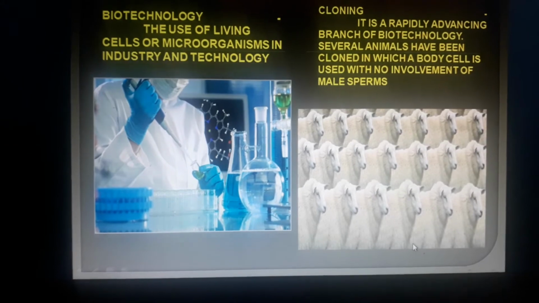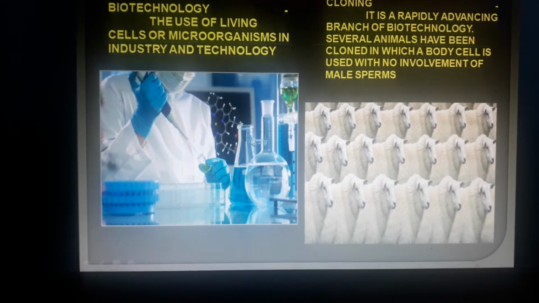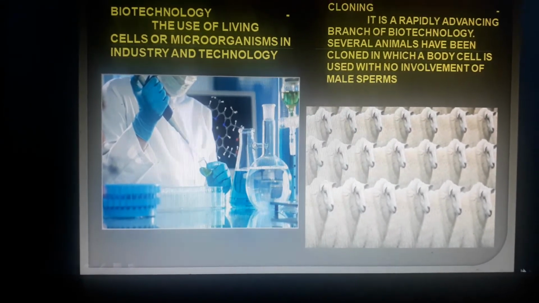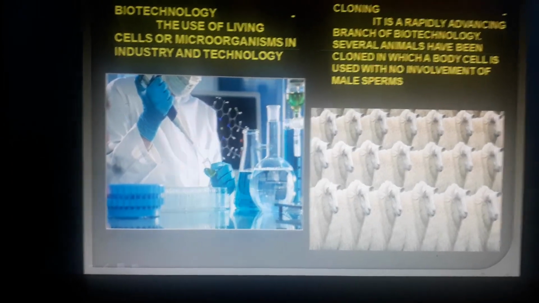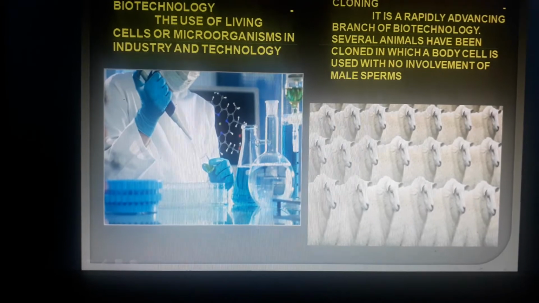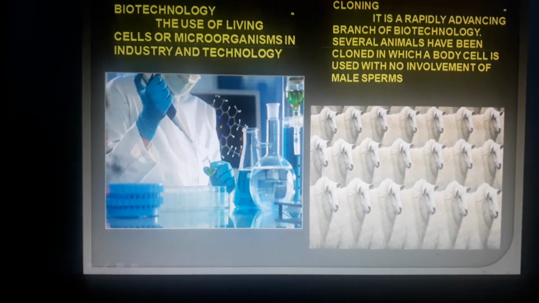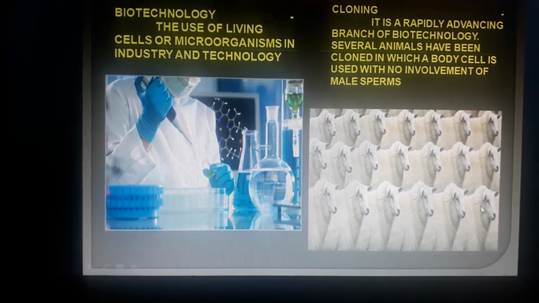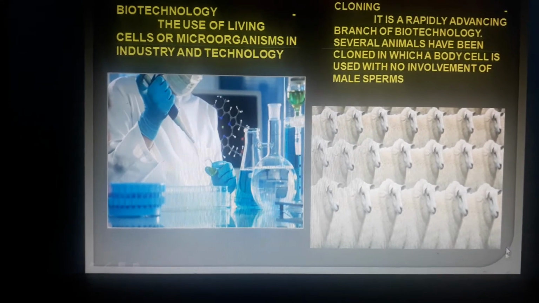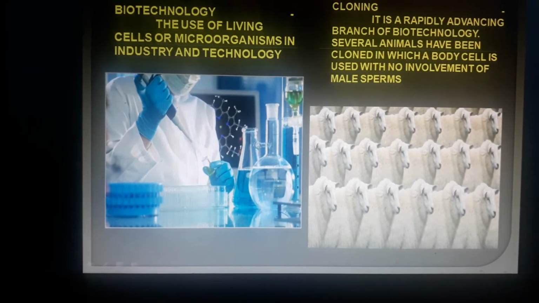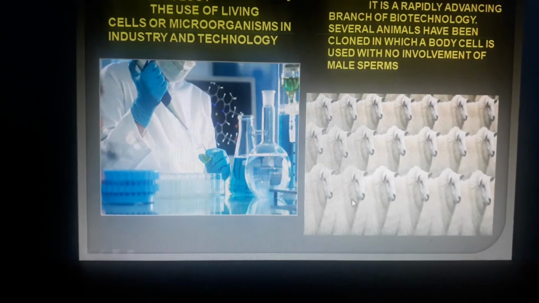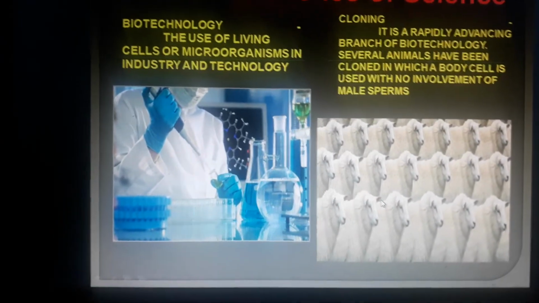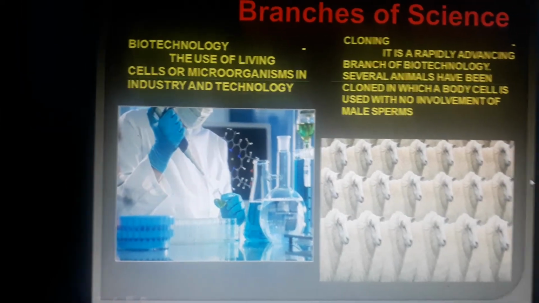Then cloning is to make multiple copies. Okay, like you know that life starts from one cell, zygote, which is formed by the fusion of egg and sperm. Okay, but here in this cloning technology we don't use the sperms, but from body cells the cells are then multiplied. So that is the technique of cloning. Okay, cloning means making multiple copies. So a sheep called Dolly was the first cloned animal.